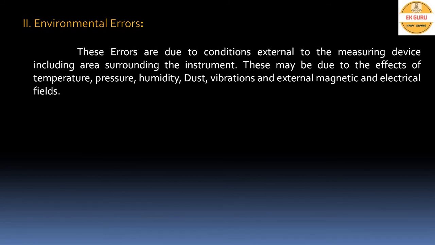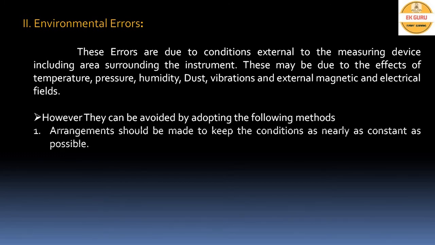Because of these effects, the reading may not be the same as the actual reading, and errors may occur. These errors are caused by the different effects present in the area surrounding the instrument.